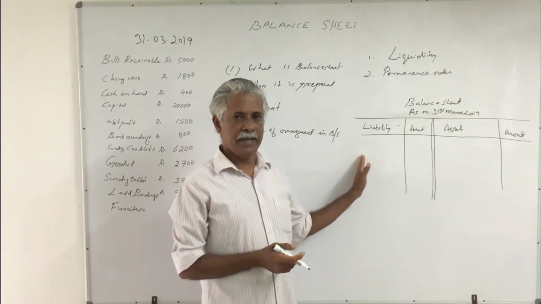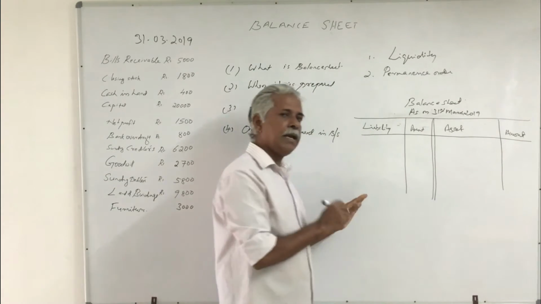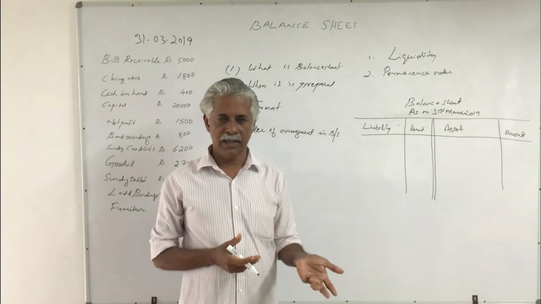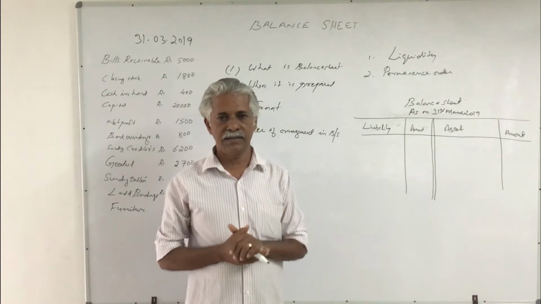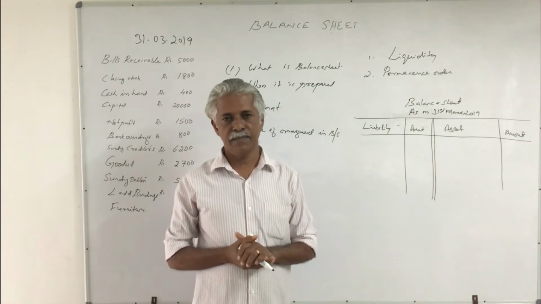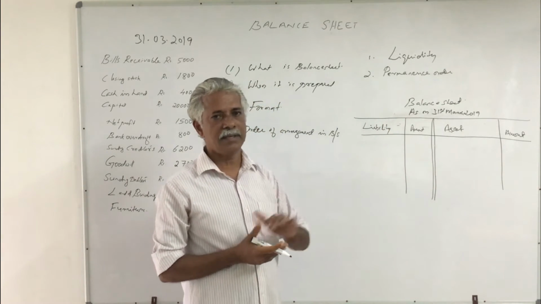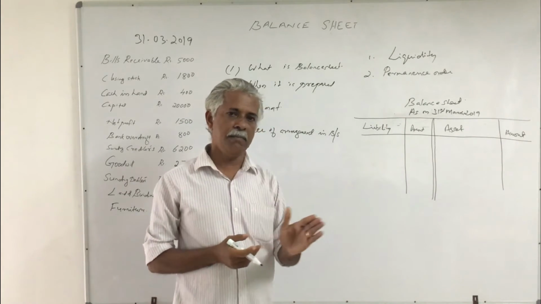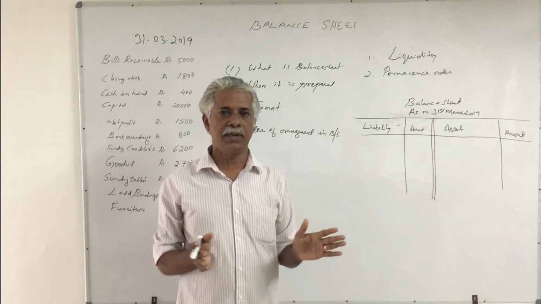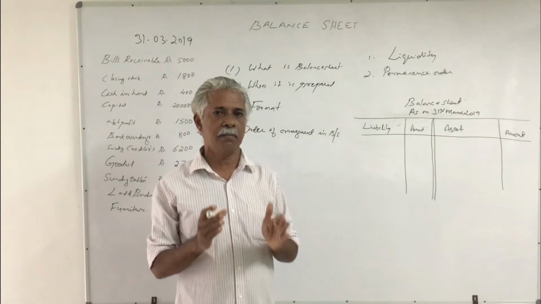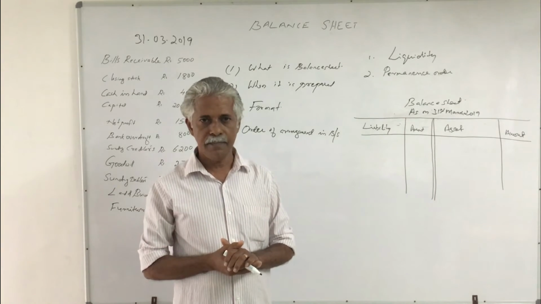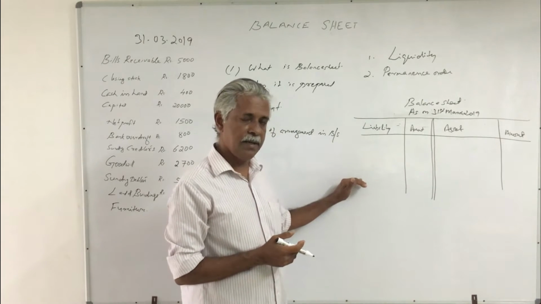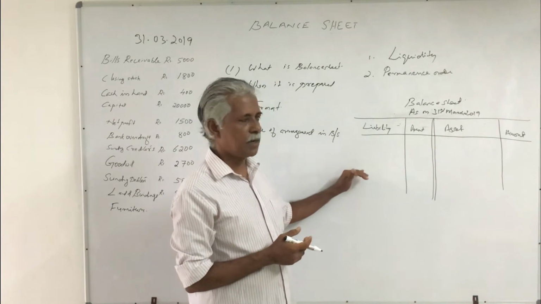Then on the liability side, we have to list out the current liabilities first: bills payable, sundry creditors, outstanding expenses, short-term bank loans, overdraft, etc. All these are current liabilities. The current liabilities must be listed first. Then the long-term liabilities, and at the end, the capital, the most permanent item of liability. Therefore, firstly we have to record the current liabilities, followed by long-term liabilities, and at the end the most permanent liability of capital.